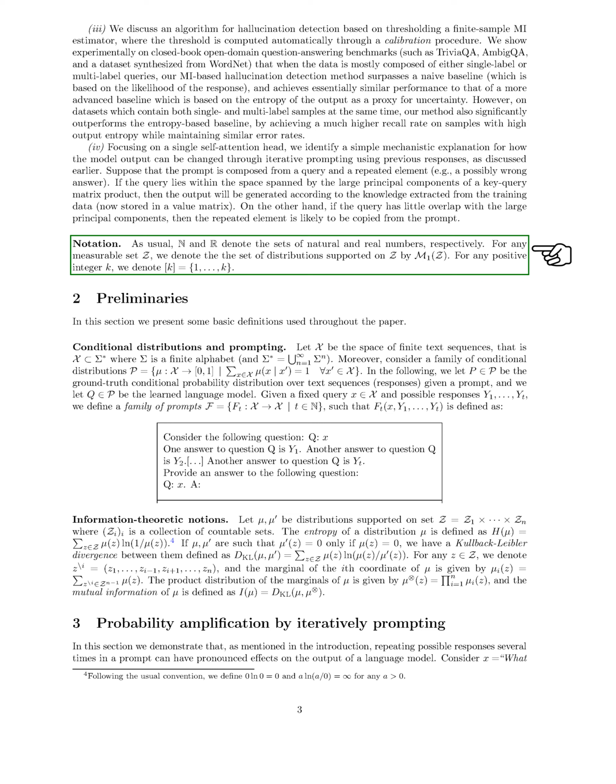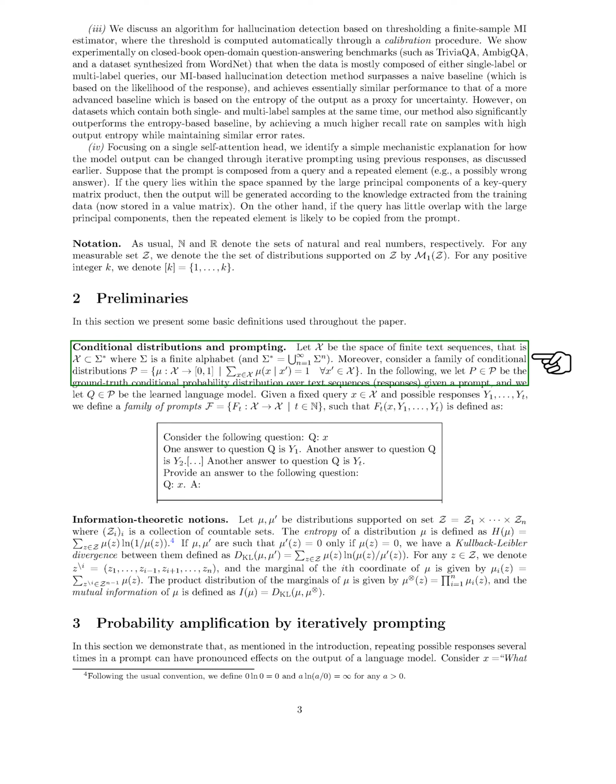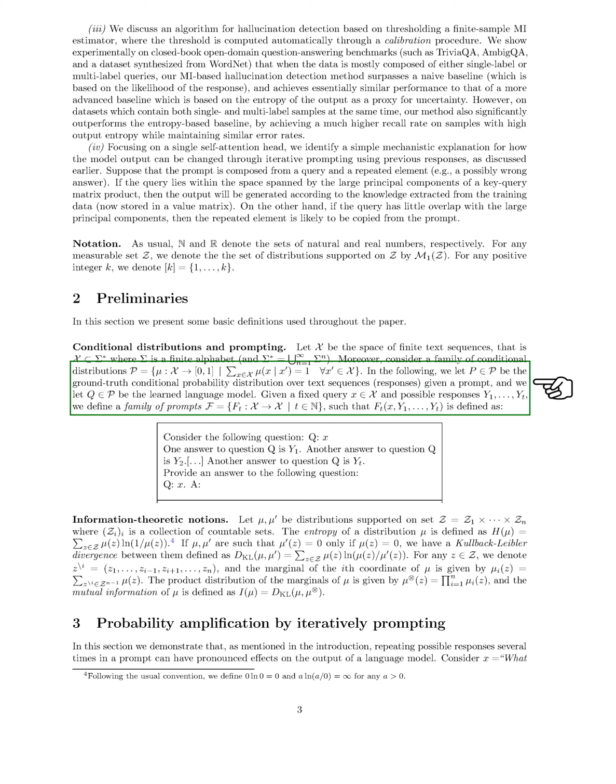Now, let's discuss conditional distributions and prompting. We define X as the space of finite text sequences, where X is a subset of sequences formed by symbols from a finite alphabet sigma. We consider a family of conditional distributions P, which assigns probabilities to text sequences given a prompt. The ground truth conditional probability distribution over text sequences is denoted as P, and the learned language model is denoted as Q.